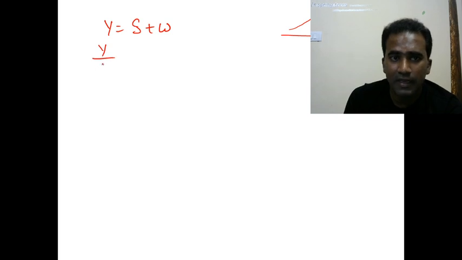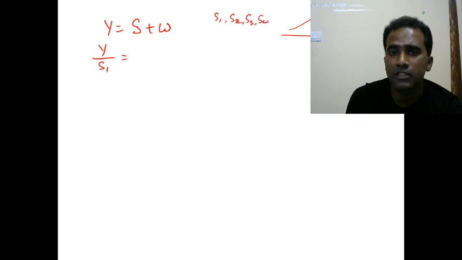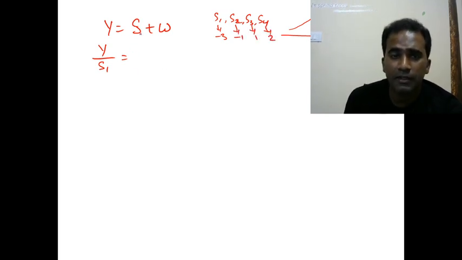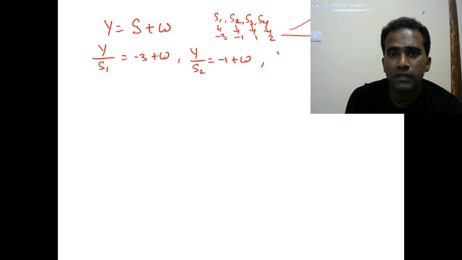And y given s1, if you transmit s1, what is the value of y? s1, s2, s3, s4 are the four symbols that we are transmitting, and the values are -3, -1, 1 and 2. These are the values transmitted. So what will be the received value? Y given s1 will be -3 plus w. Similarly, y given s2, if you transmit s2, the received value will be -1 plus noise. If s3 is transmitted, then the received value will be 1 plus w. Y given s4 is equal to 2 plus w.